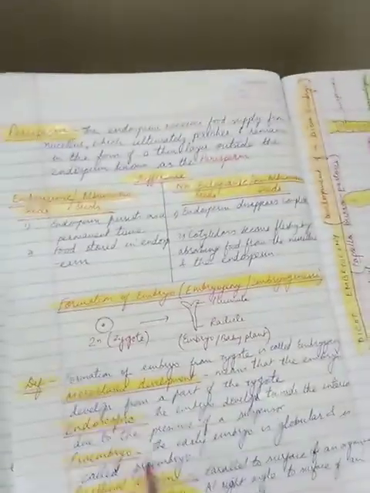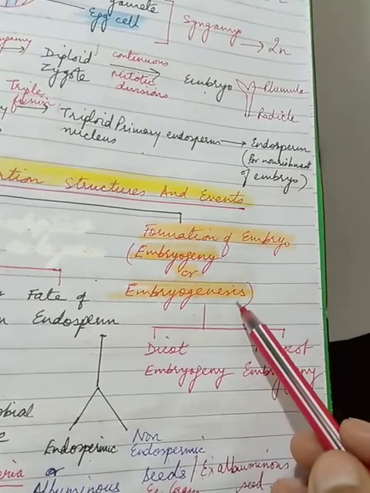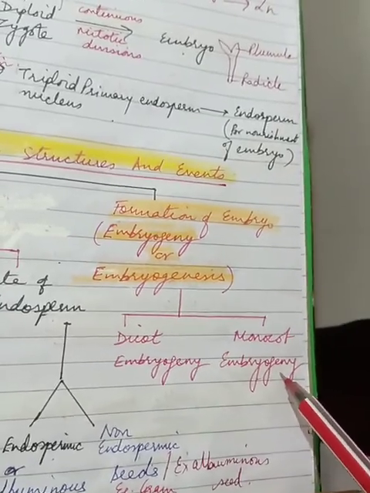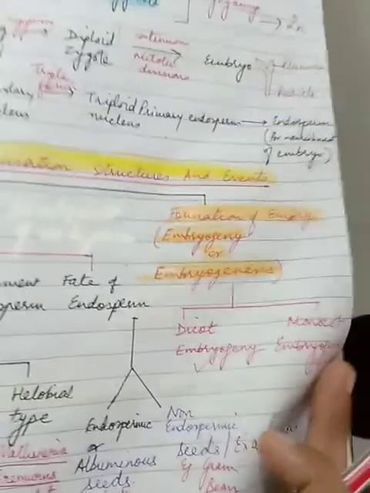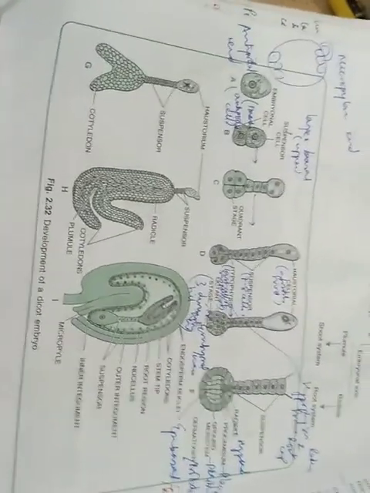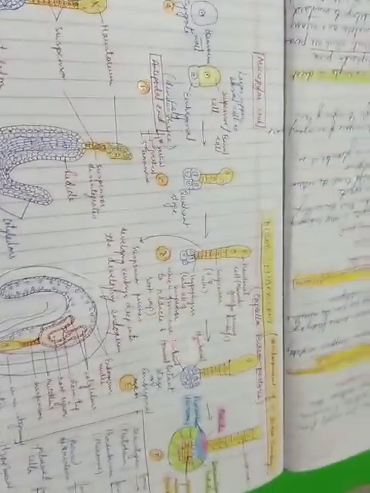Now we have our next topic. We are starting with the formation of embryo, or also called as embryogeny or embryogenesis. We'll have this under two headings: dicot embryogeny and monocot embryogeny. Today we are only starting with dicot, just in case that you should not get confused. This is a very systematic structure of a dicot embryogeny. In your book, children, it's been explained like this, but for the basis of your stepwise understanding, I've done it in a colored way so that you understand very clearly.